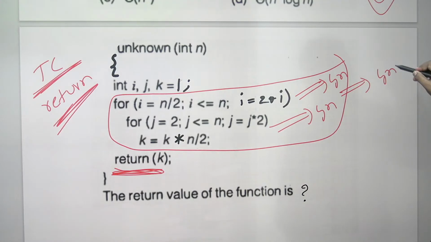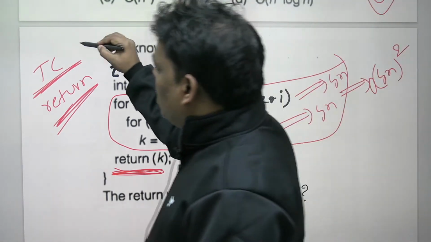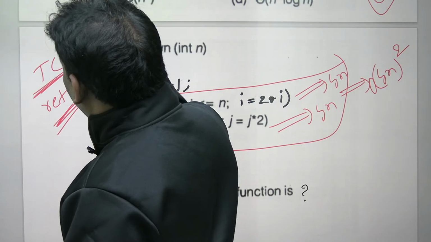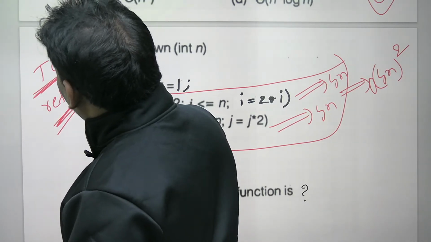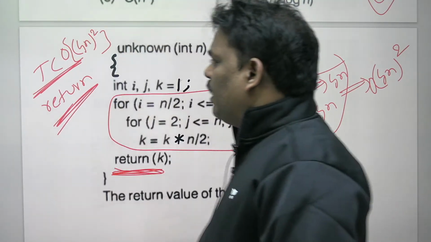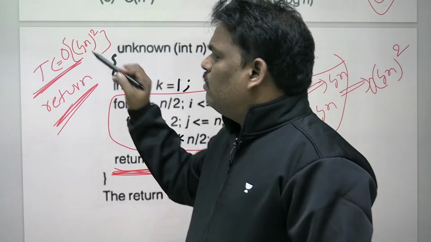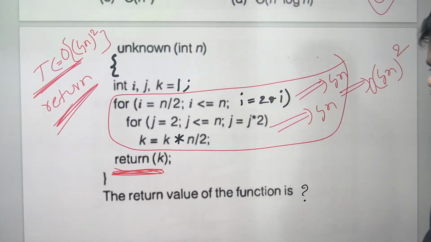So the time complexity of this program is log n square. The time complexity is not log n whole square. The time complexity is order of log n square.